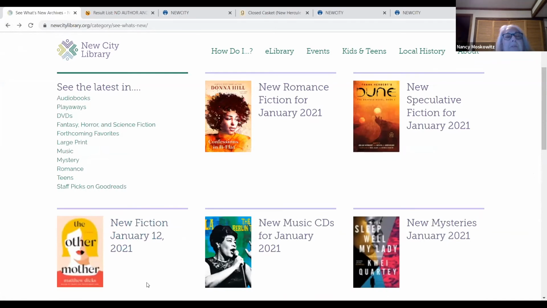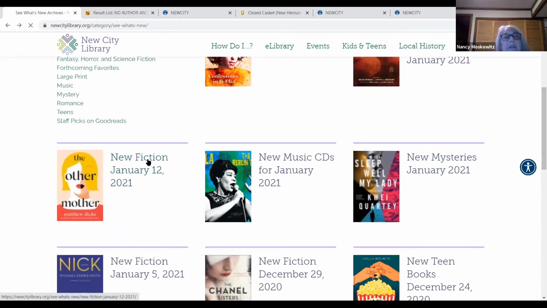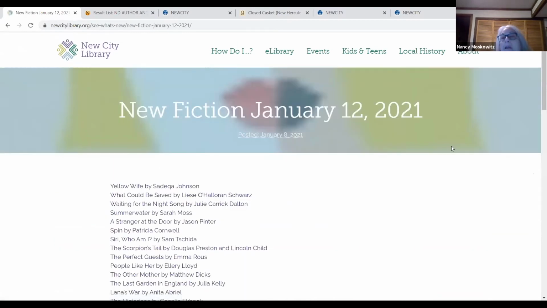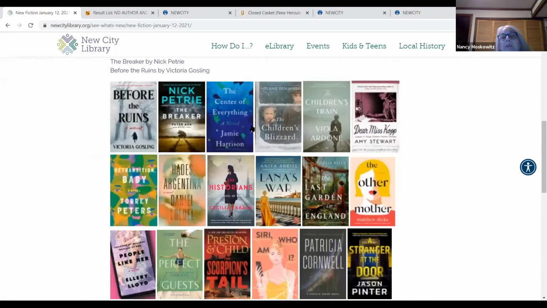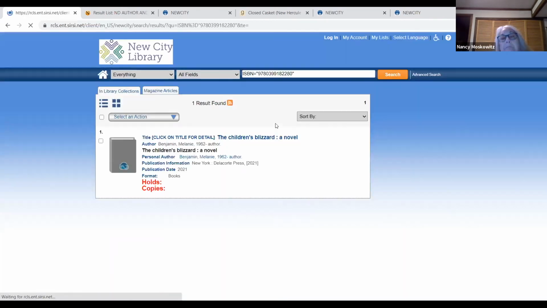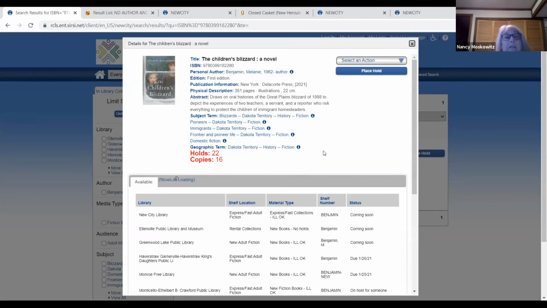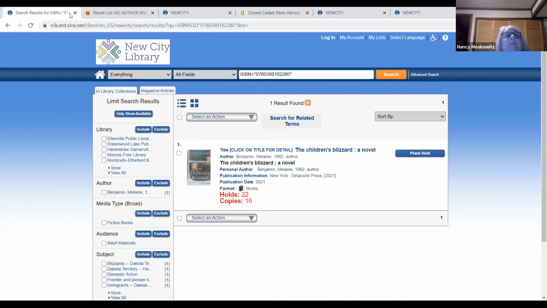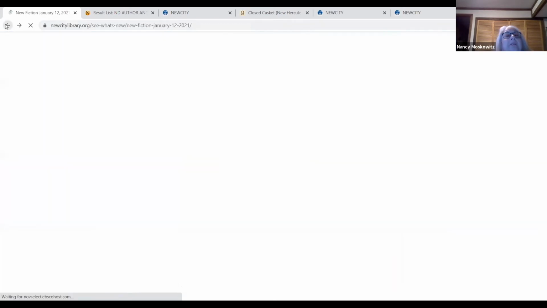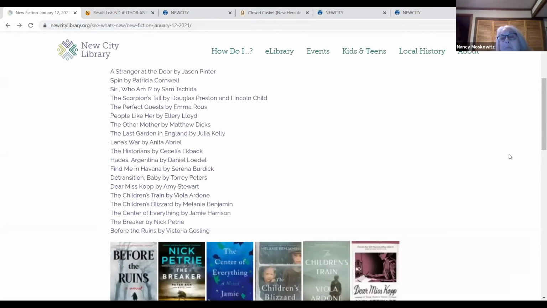Sometimes they're not updated as frequently as we would like. But you can look every week to see what's in. I have a list by title, and if you click on the cover, it gives you the catalog. Our copy is coming soon, which means it should be out in a day or two, and you can place a hold. I think that's a nice feature, so people can keep up with the new stuff.